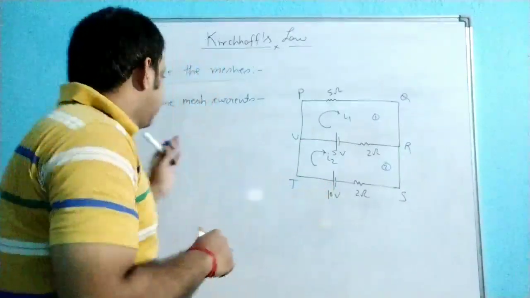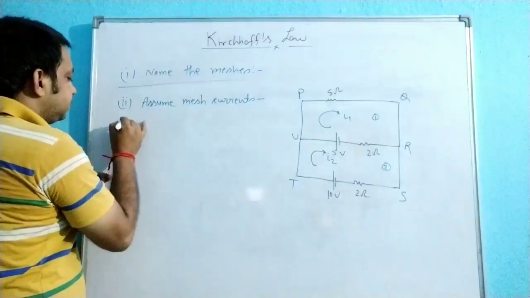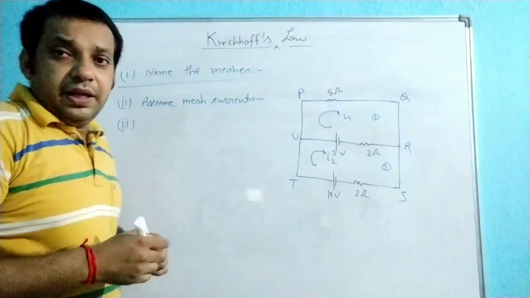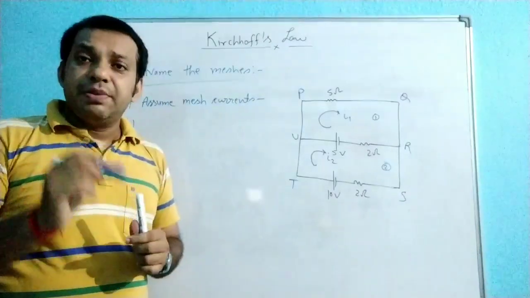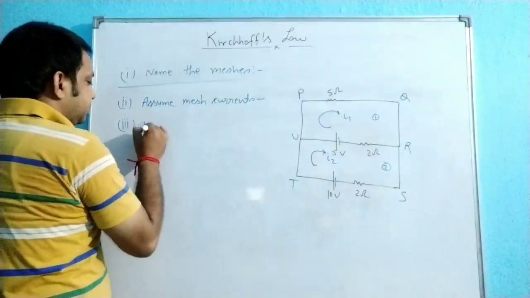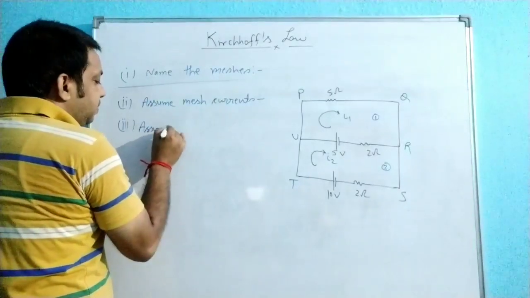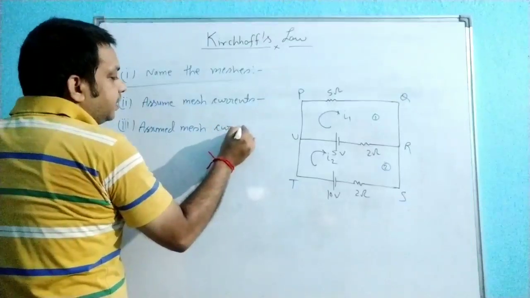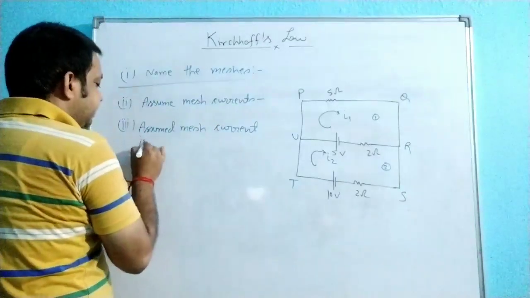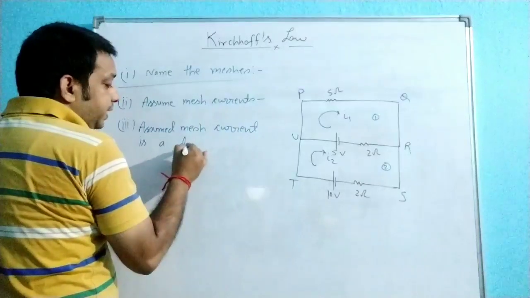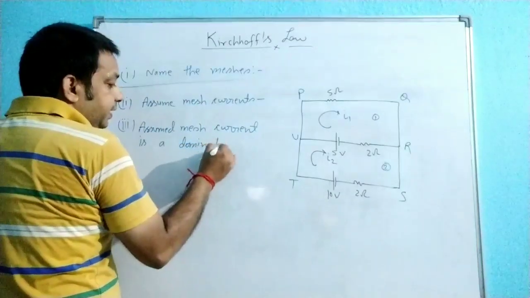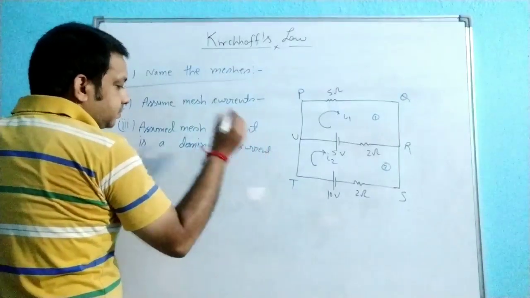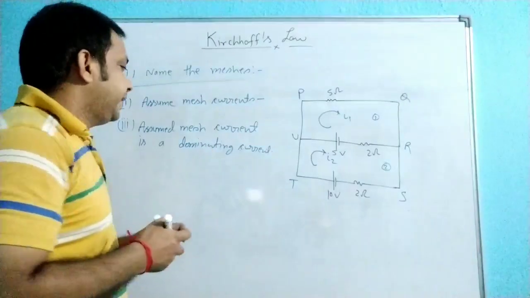Clear? Third step: assumed mesh current is the dominating current. Assumed mesh current is a dominating current.